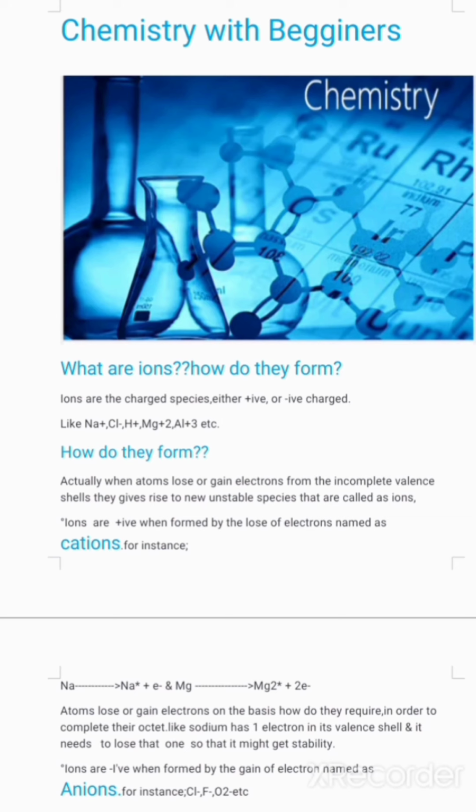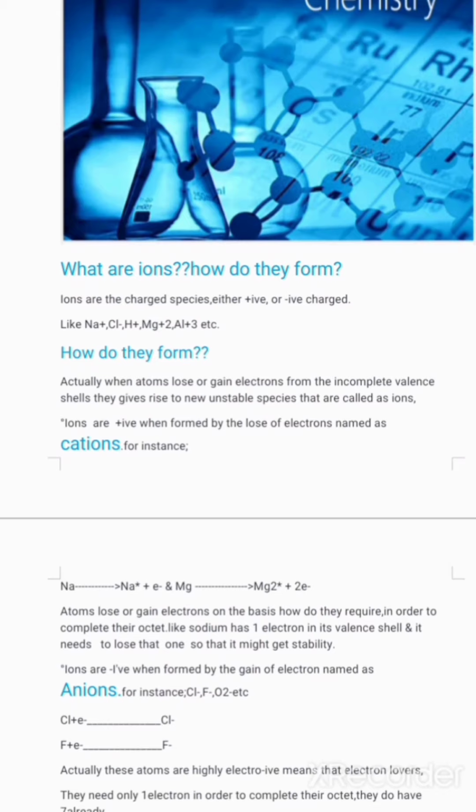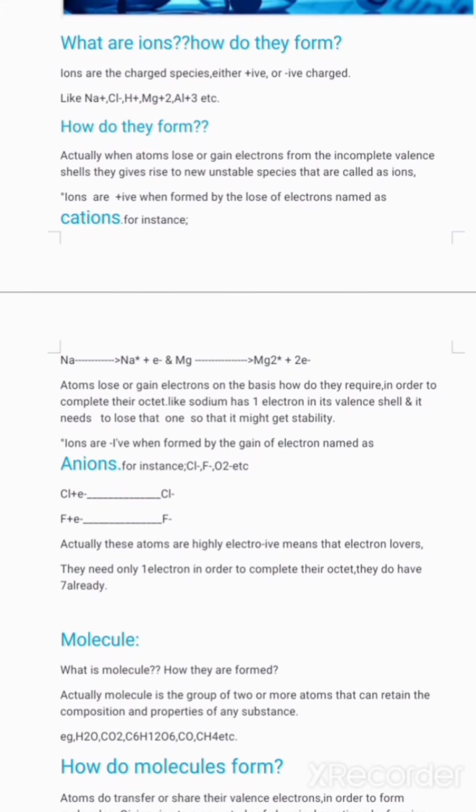Actually, when atoms lose or gain electrons from their incomplete valence shells, they give rise to a new unstable species that are called as ions. Clear? The ions now may be positive or negative, means that they can carry positive charge or negative charge. So let's have a look. Ions are positive when formed by the loss of electrons,